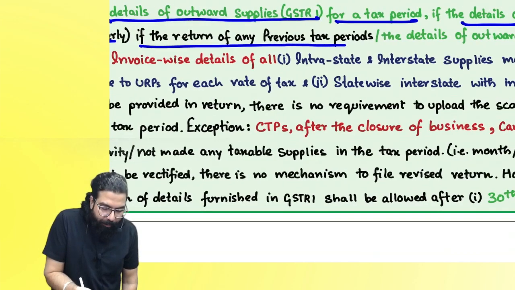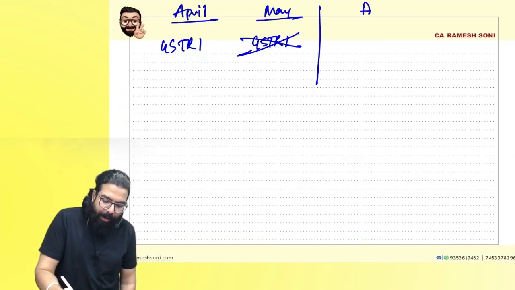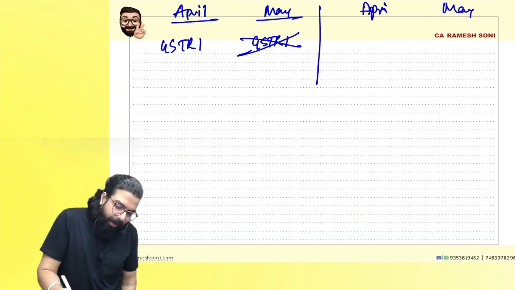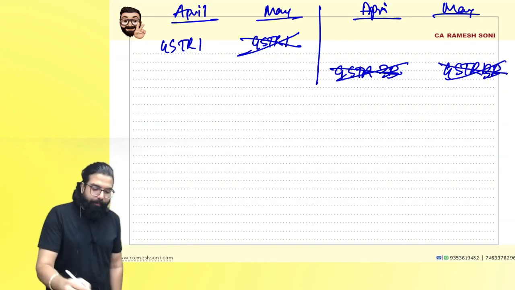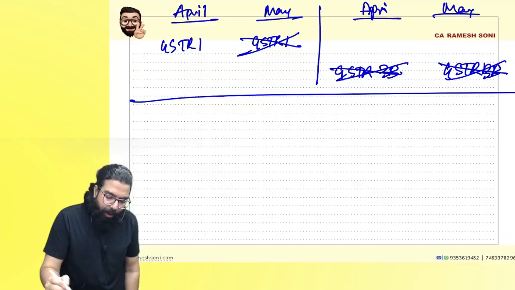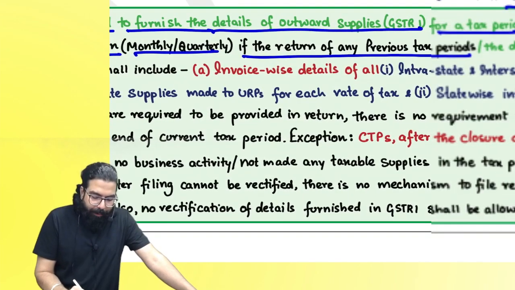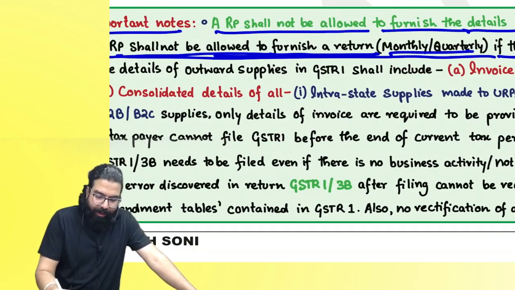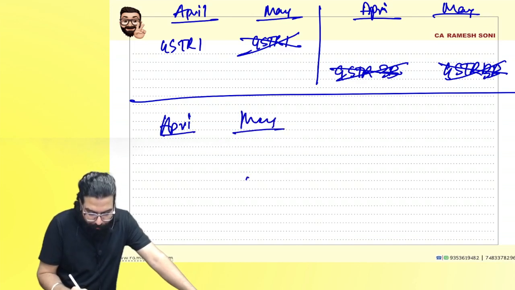If the return of any previous tax period has not been filed, means I will not be able to file April and May. I'll write over here. If I have not filed GSTR 3B, I will not be able to file GSTR 3B over here also. Can I go ahead, everyone? Next, they are telling you will not be allowed to file your return for any period. If you are not allowed to file a return, means April and May, I will not be able to file my GSTR 3B. 3B is your return, right?